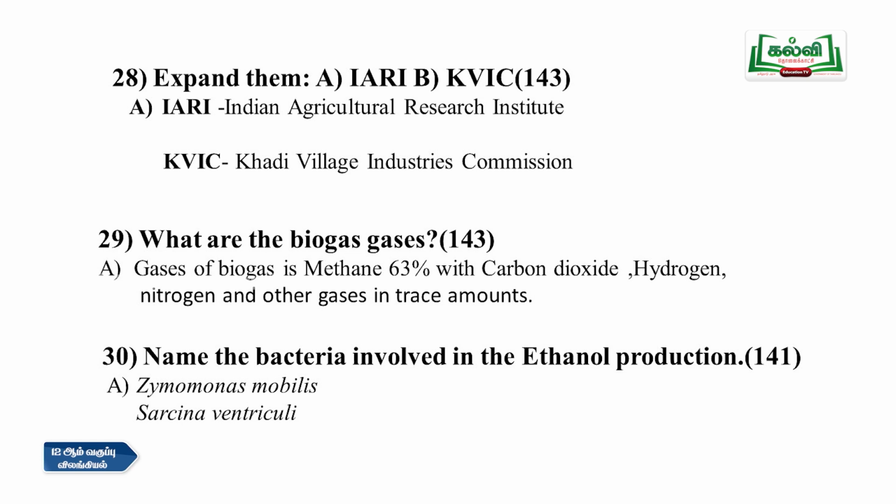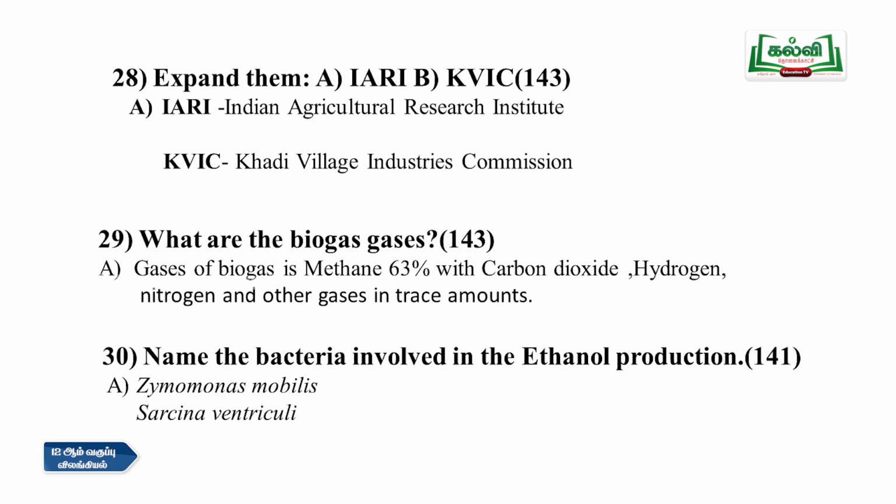Then question number 29, what are the constituents of biogas? It is in page number 143. The main gas of biogas is methane, which is 63%, with carbon dioxide, hydrogen, nitrogen and other gases in trace amounts. So mostly the biogas contains methane gas of 63% and the rest are carbon dioxide, hydrogen, nitrogen and other gases which are in trace amounts. Trace means very little amount.